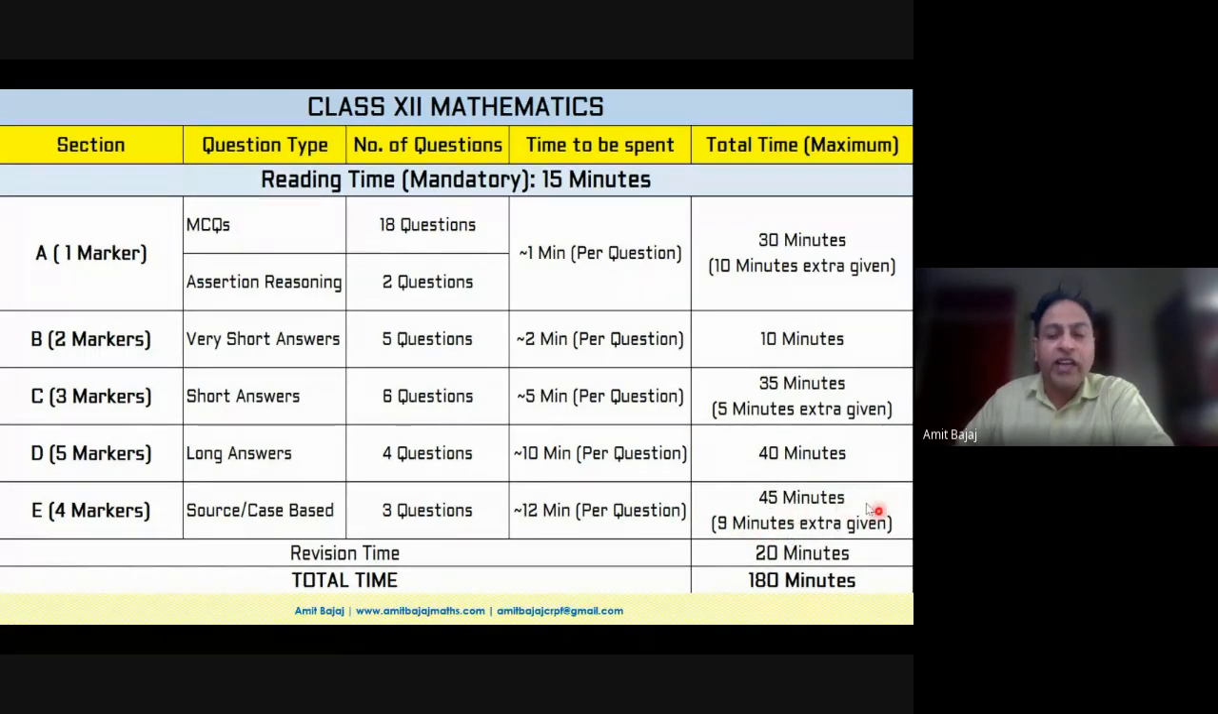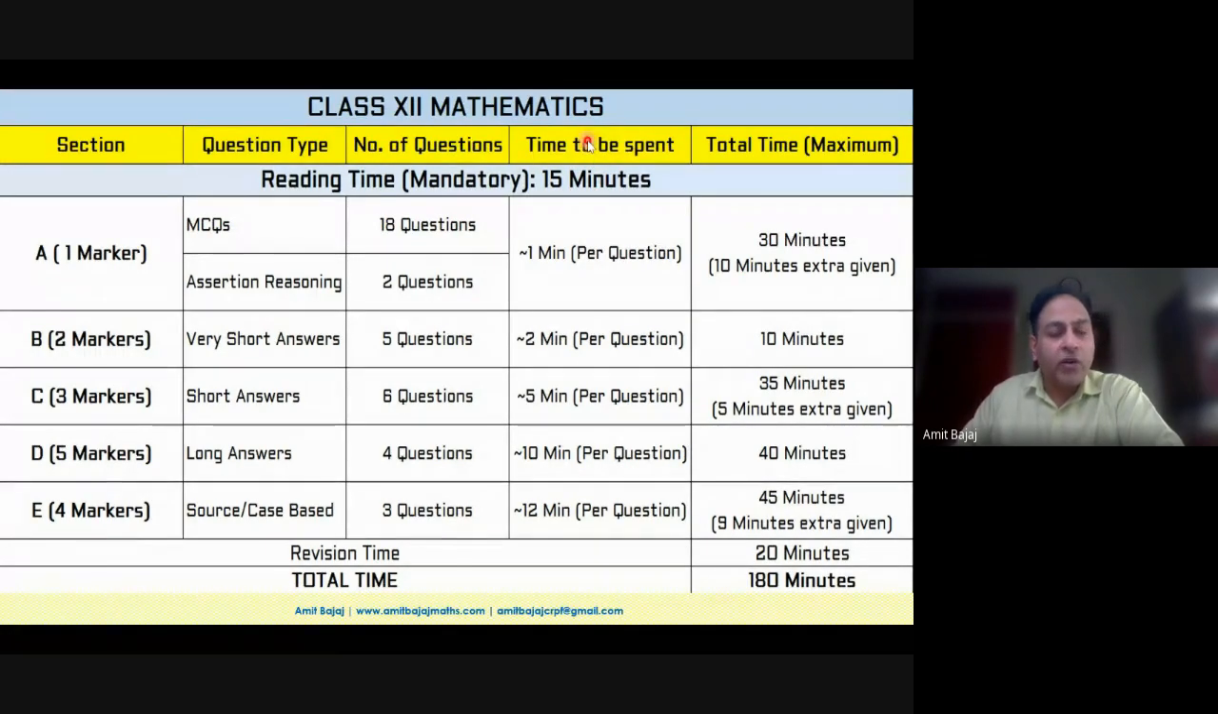So 45 minutes can be given to the source or case-based study question, because there is a theoretical statement. So the student needs to understand that statement and then solve the question. So that may take more time. In the beginning, there is reading time, which is 15 minutes, and that is a cool-off time for some of the students who really enjoy looking here and there at what others are doing. And the smart student will make the best utilization of these 15 minutes in the beginning.